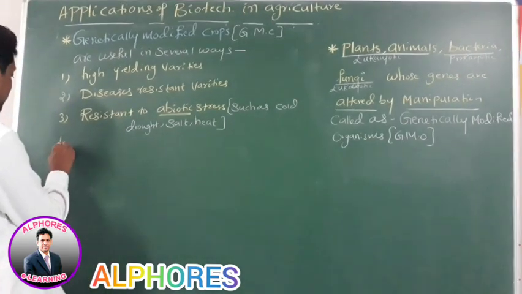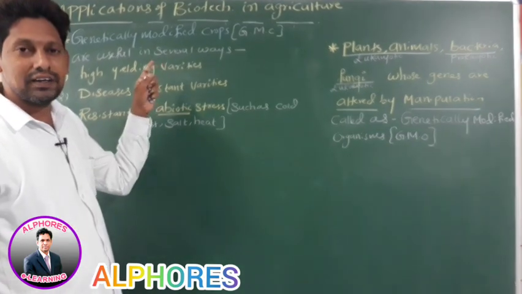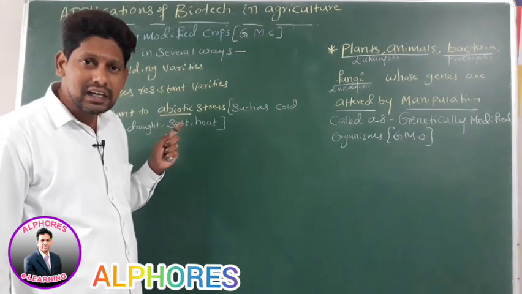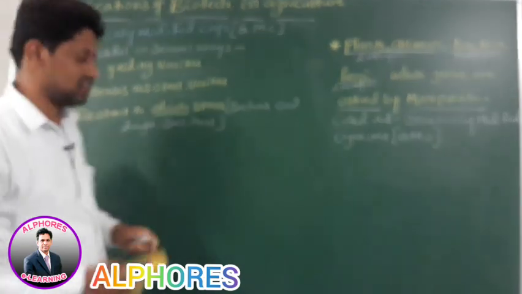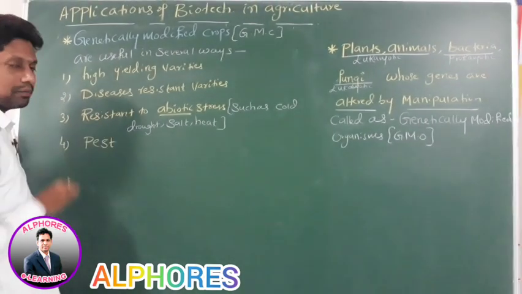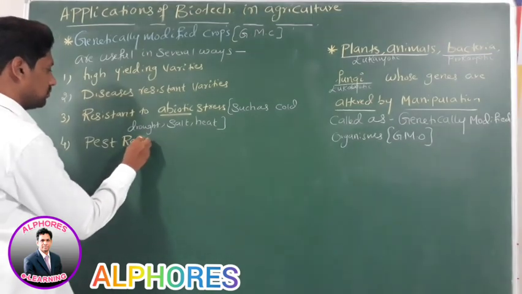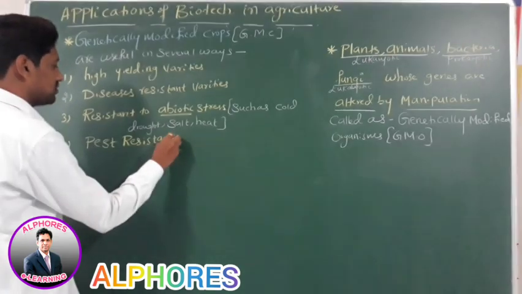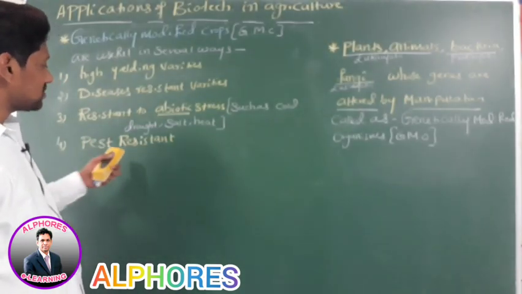Next, number 4. Genetically modified crops are pest resistant.